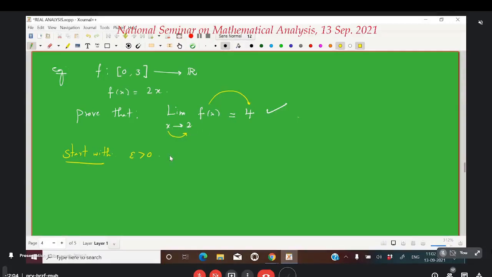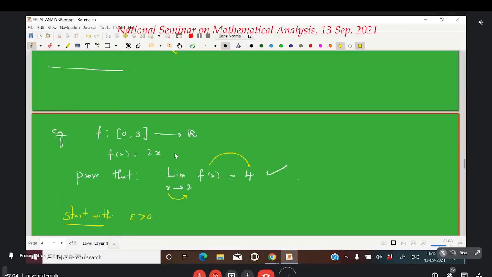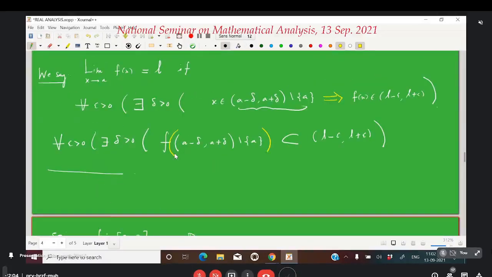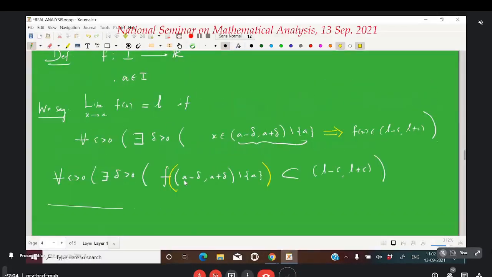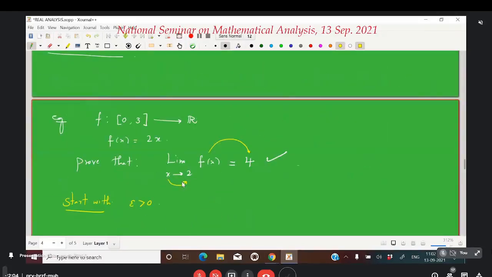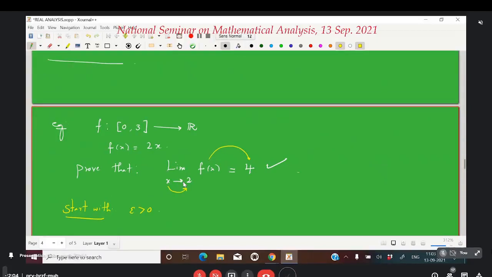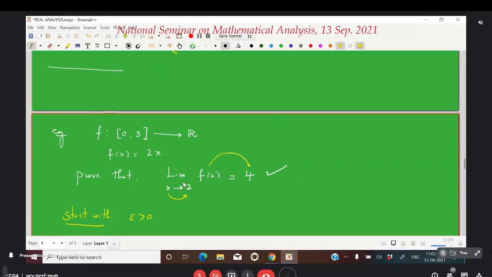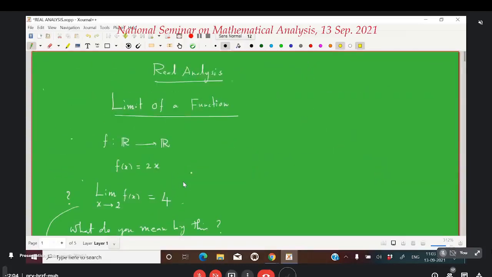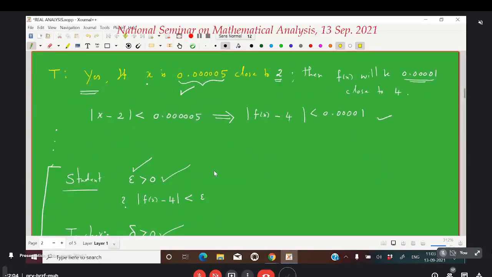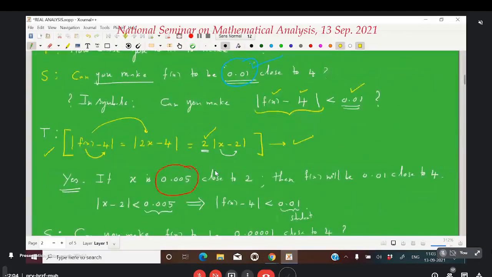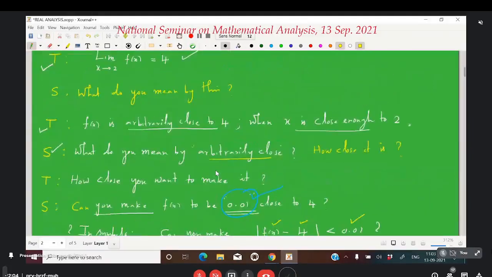That's what we mean. Dear students, one more point I want to tell you about the epsilon in this definition. Whenever we ask a student what this epsilon is, they tell us it is a very, very small positive real number. There is nothing like that. Epsilon can be any positive real number. It need not be a very small or very little number. Epsilon can be any positive real number.